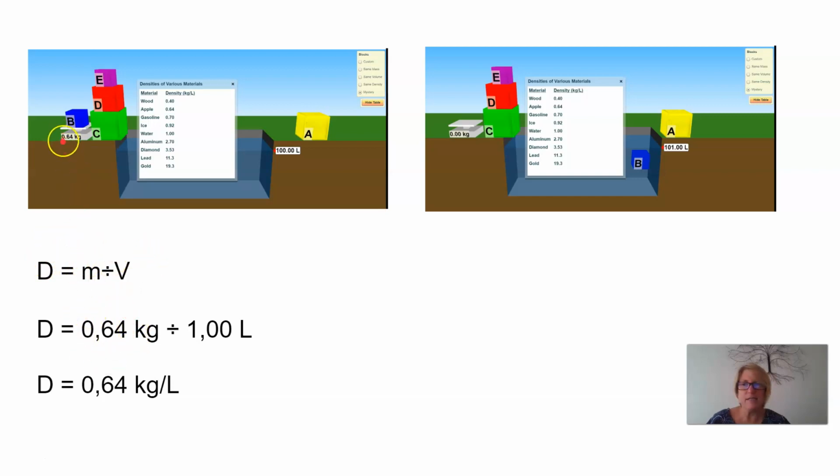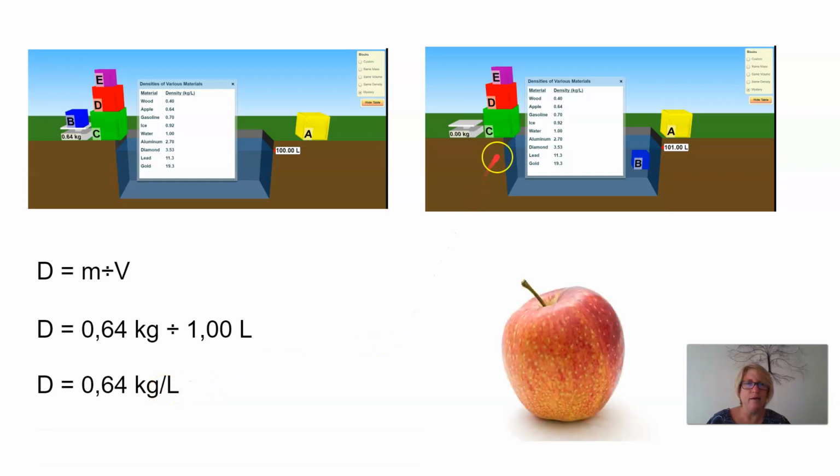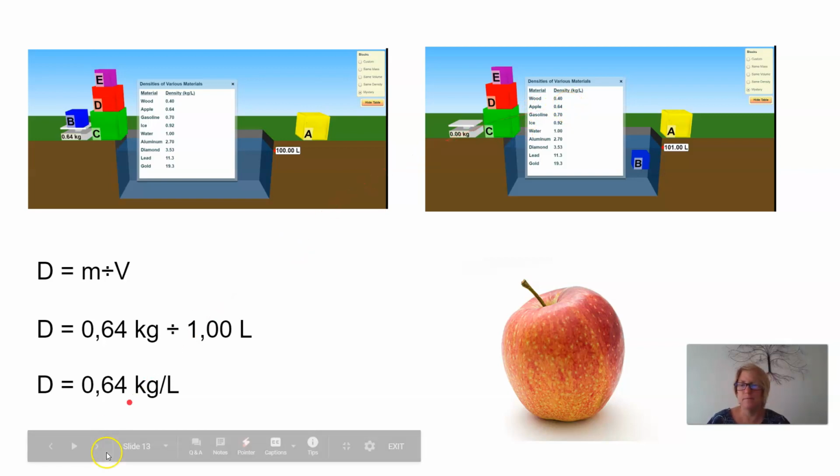Here our mass is 0.64 kilograms, and 101 minus 100 liters gives me 1 liter. So our answer is 0.64 kilograms per liter. And if we go across to our density table, that is the density of an apple.